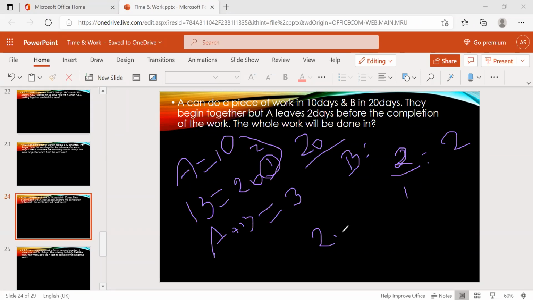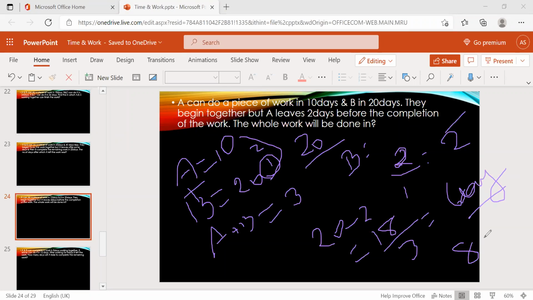20 apples are there. So out of 20 apples, B only ate 2 apples in the last 2 days. That means still 18 apples are there. These 18 apples will be eaten by A plus B combined. 2 plus 1 is nothing but 3. It's nothing but 6 days. So it is also not our answer. What they're asking is when the whole work will be done. So 6 days plus 2 days, 8 days.